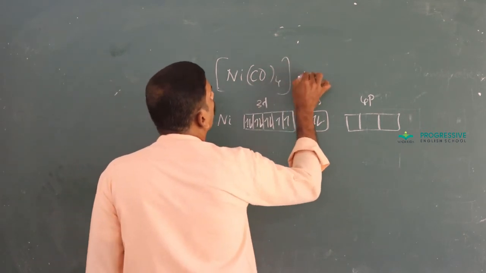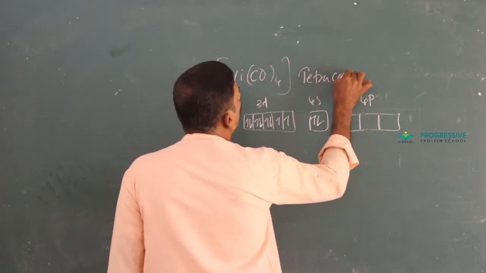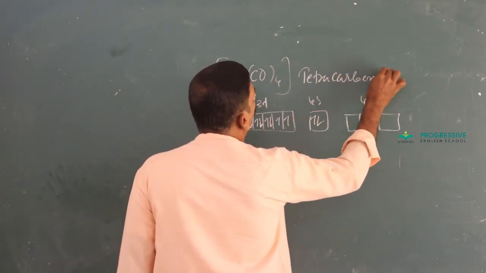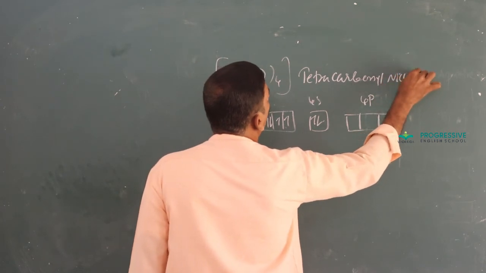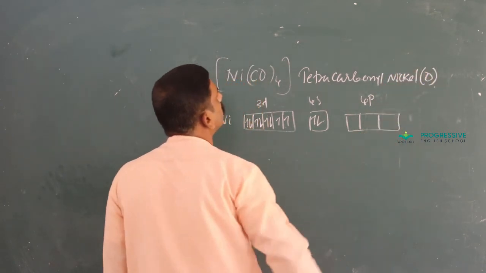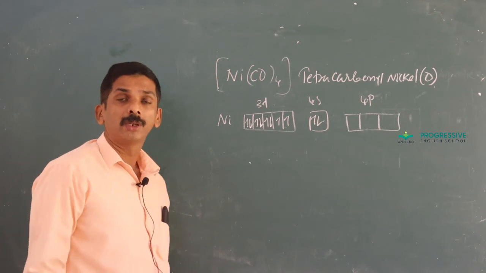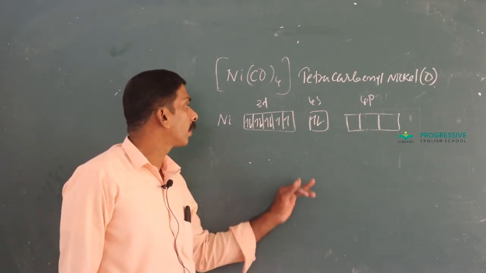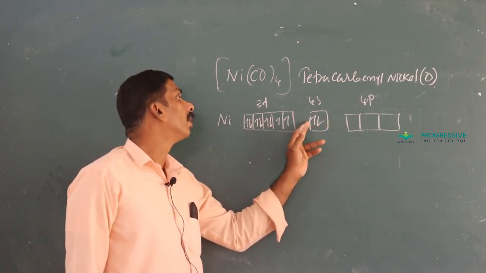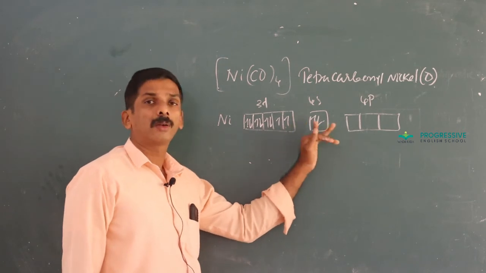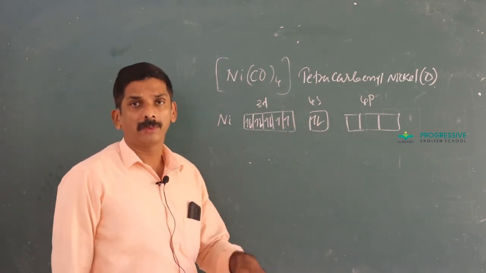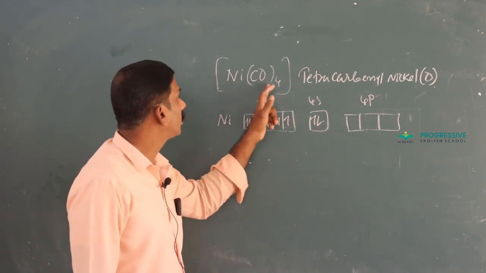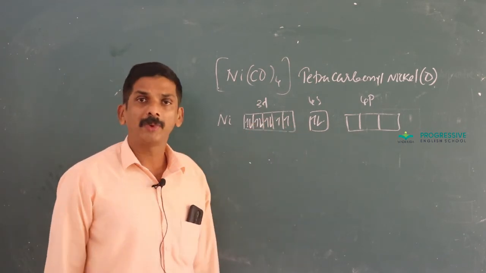Since the nomenclature of this complex is tetracarbonyl nickel(0), 0 oxidation state means the number of electrons remains the same as in the case of nickel,